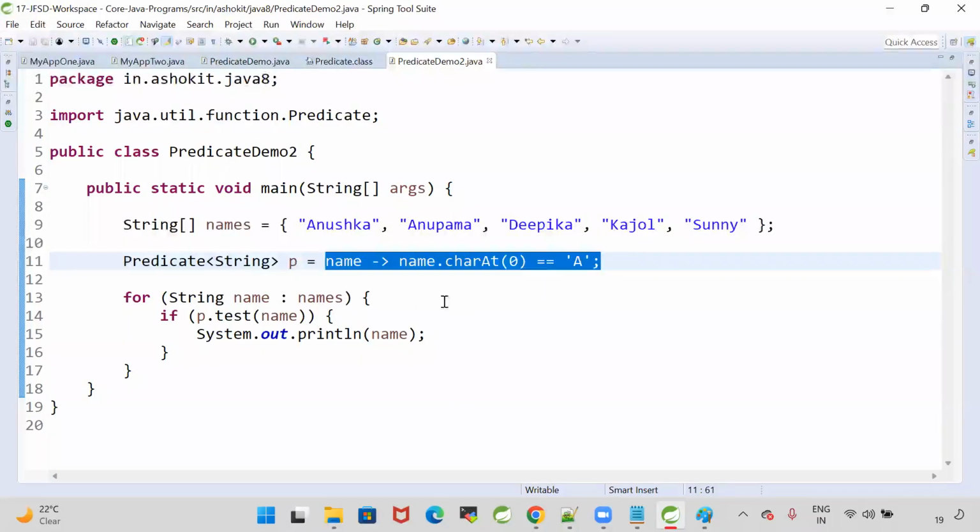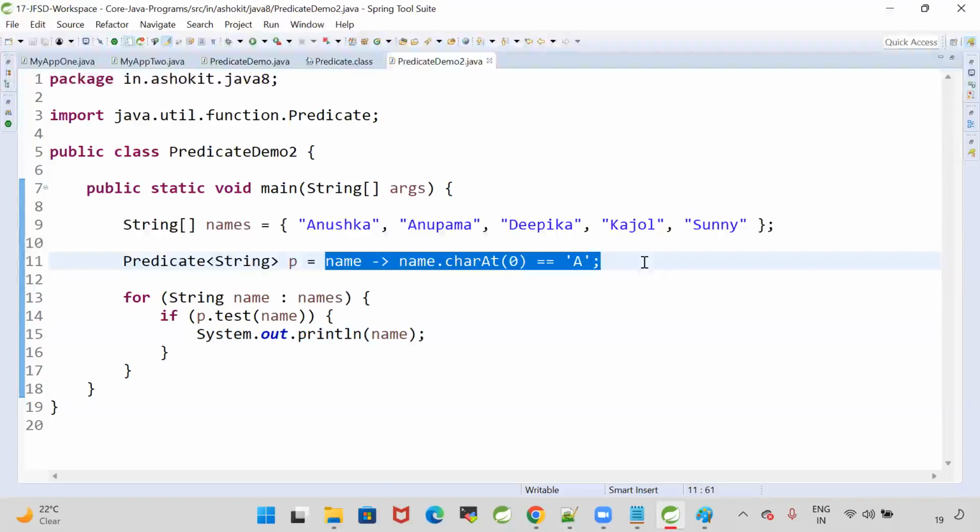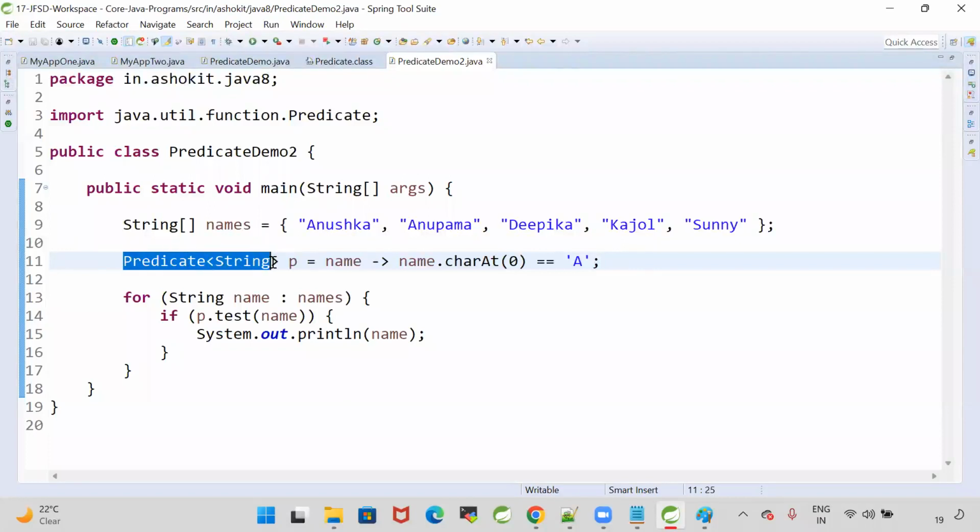This is a lambda. To call the lambda, we need a functional interface, but this is a very common scenario: taking an input, checking the condition, returning true or false. It's a common requirement for every project. That's why Java introduced one predefined functional interface called Predicate. When your lambda is taking an input, doing some conditional check and returning true or false, to invoke that lambda, there is a predefined functional interface called Predicate.